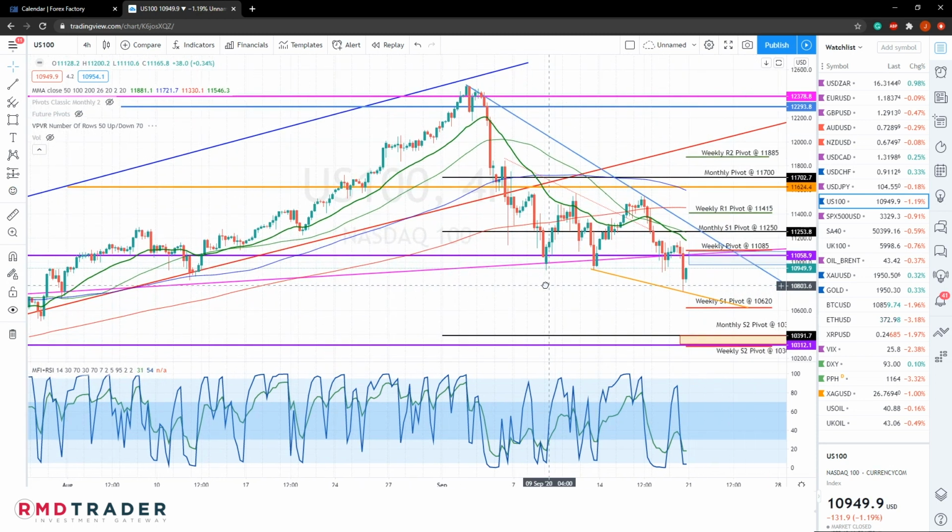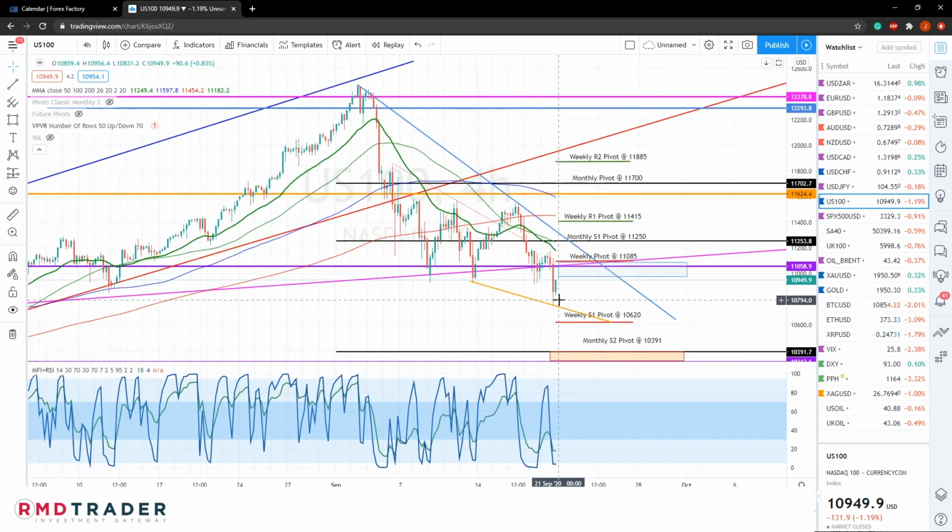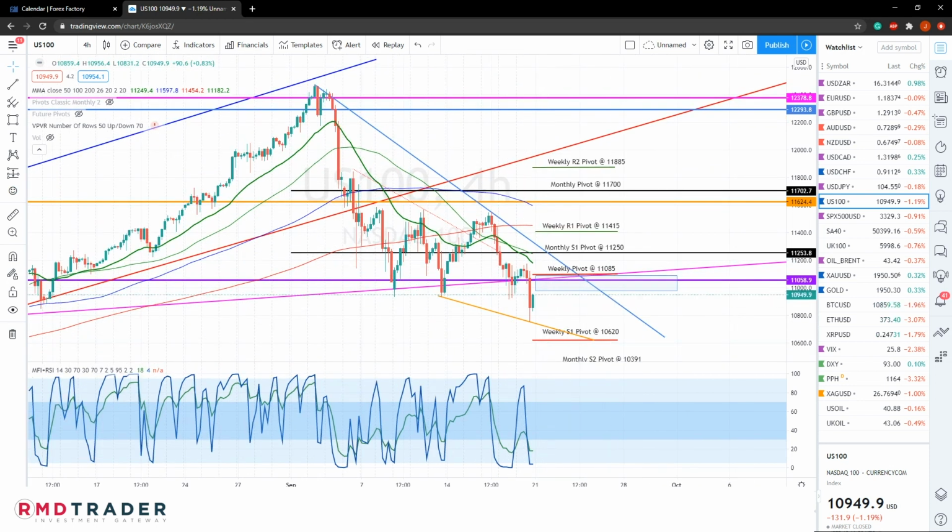And let's zoom out a little bit so you can see the next areas of support would then be in this vicinity of 10,305 to 10,391, and that's the area between our weekly S2 pivot and our monthly S2 pivots. So just considering that a close above this diagonal and our weekly pivot would be bullish, and that might then take us back higher towards these higher levels, and especially our weekly R1 pivot at 11,415, coinciding with this 4-hour 200 SMA.